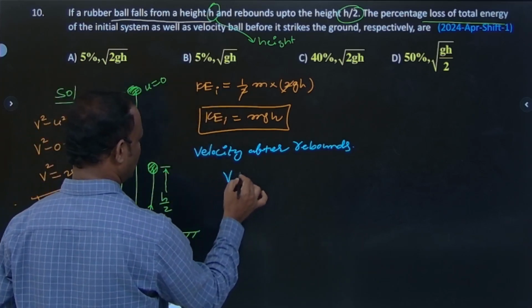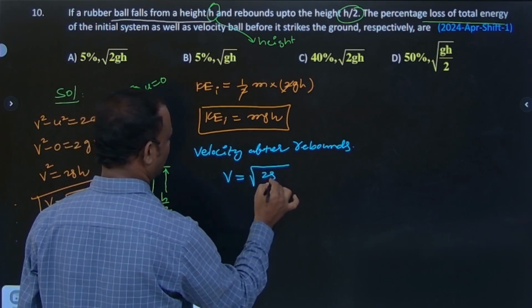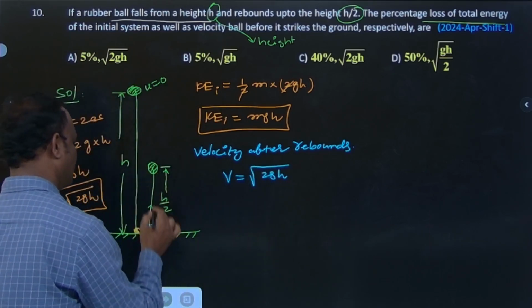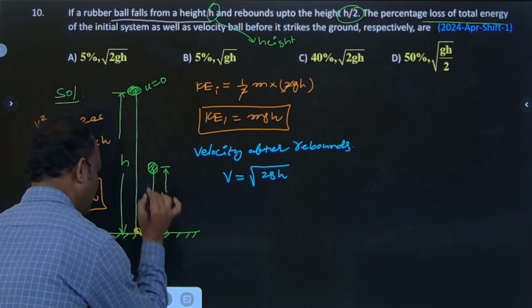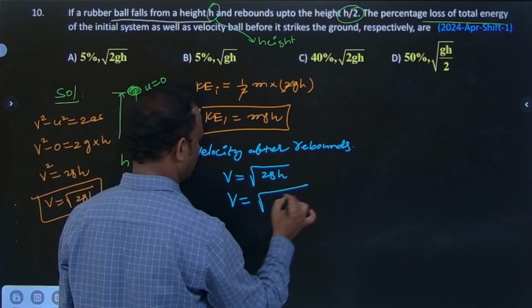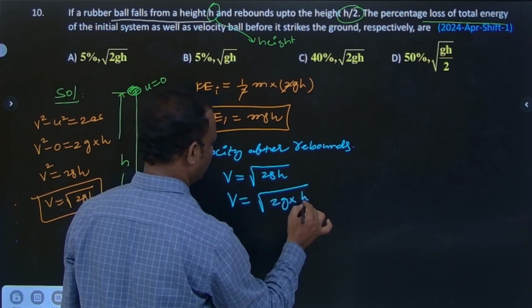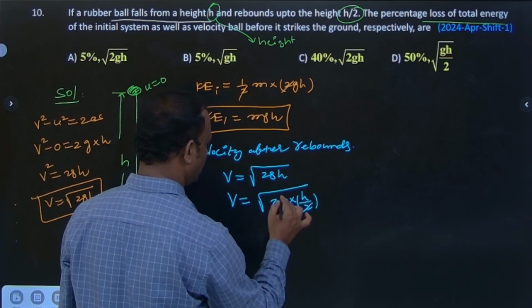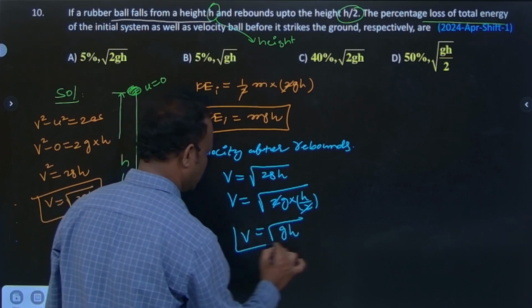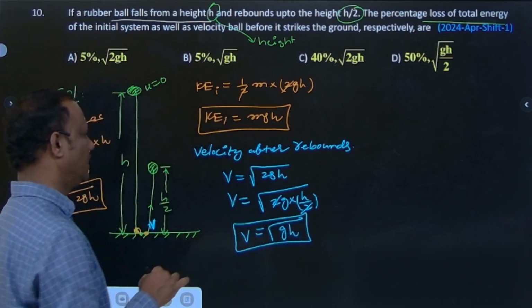Just now we got v is equal to under root of 2gh. This v is the velocity with which the body is projected, which is the initial one. So v is equal to under root of 2g into h by 2, the 2 cancels, so under root of g into h. This is the velocity.